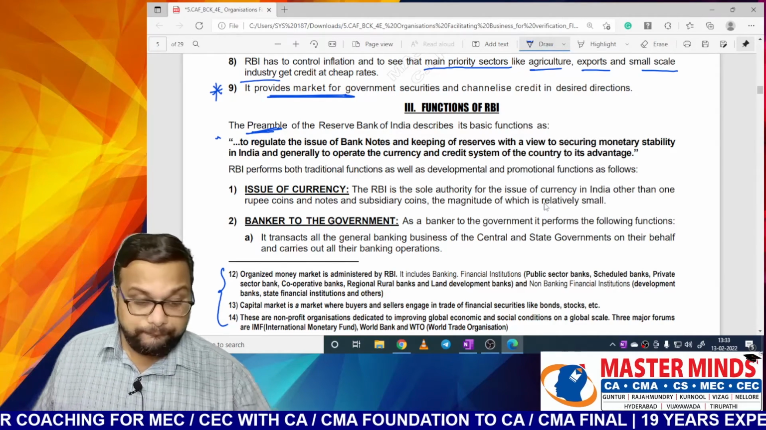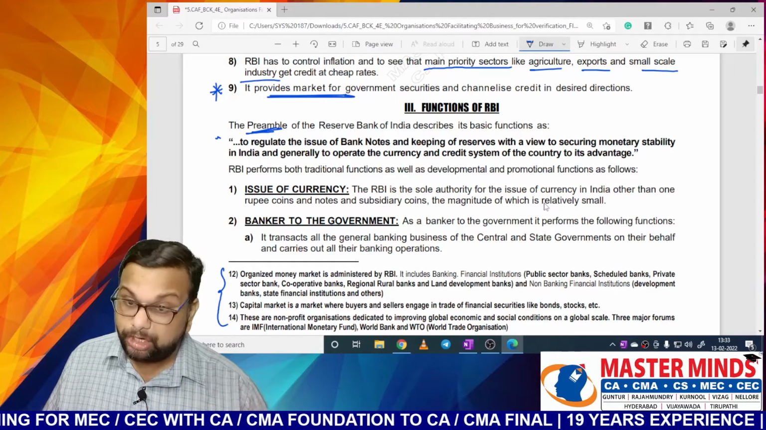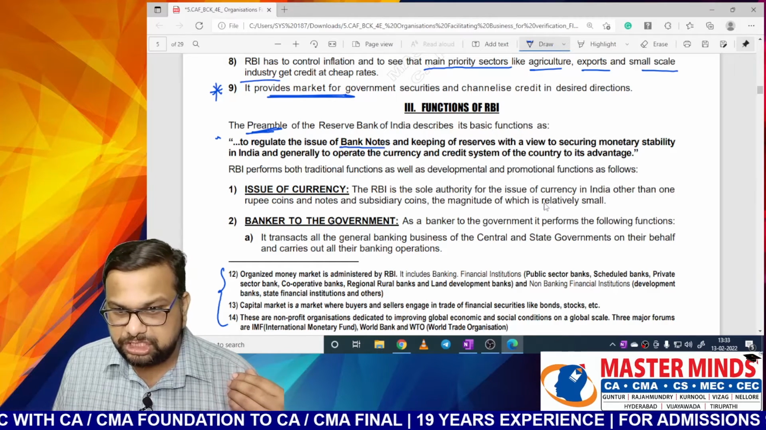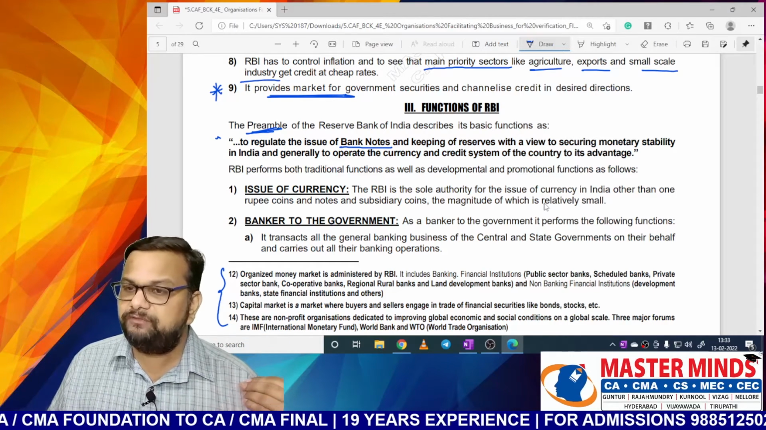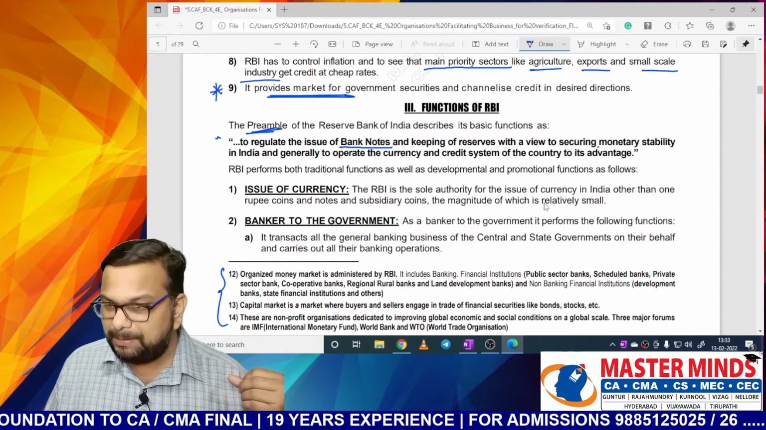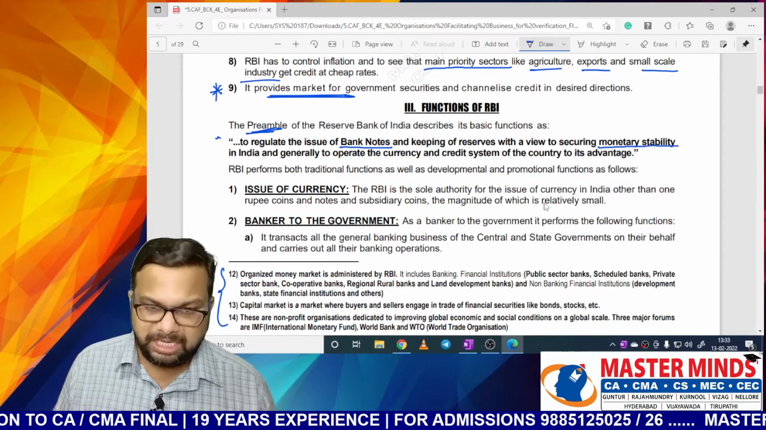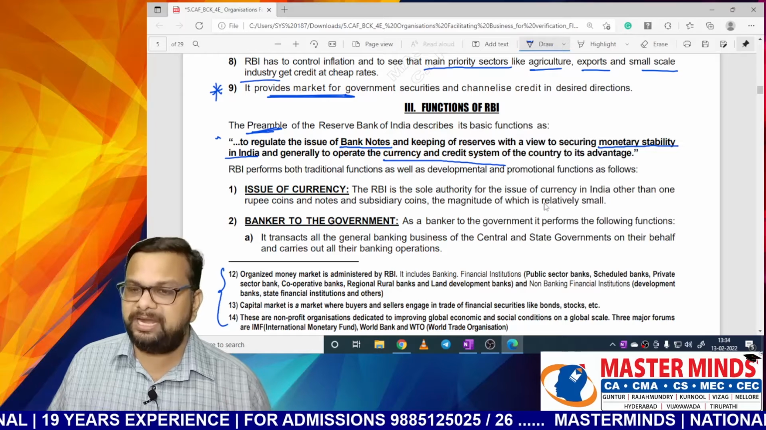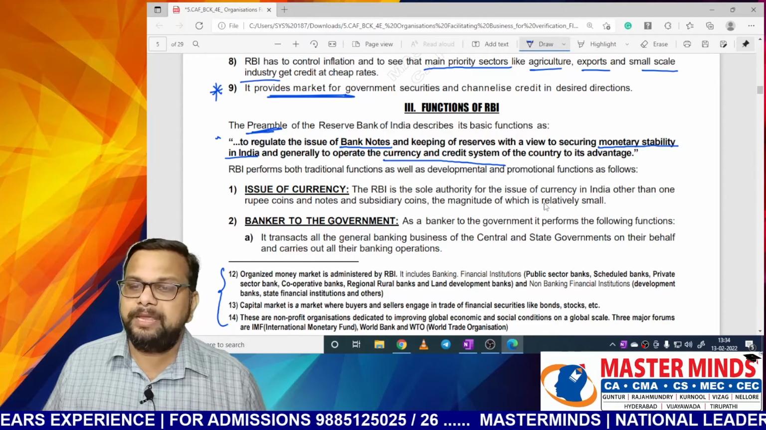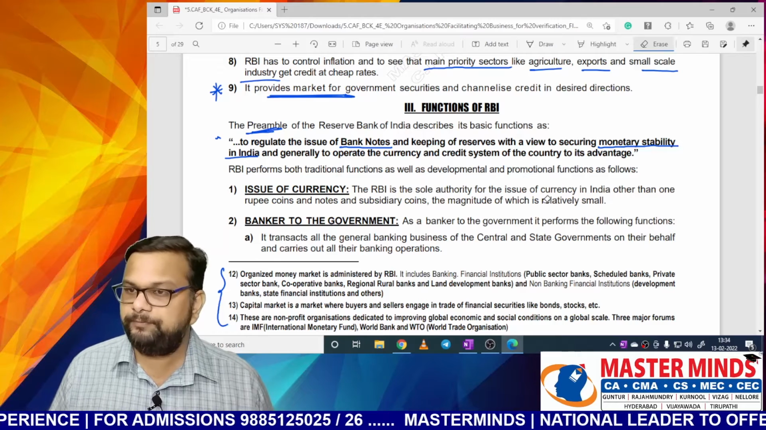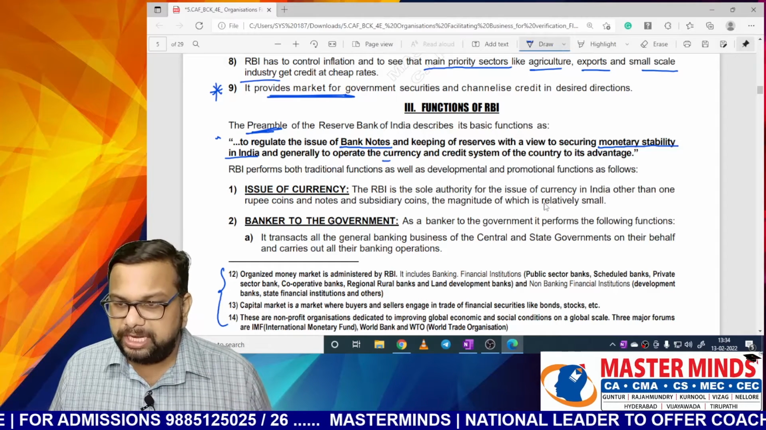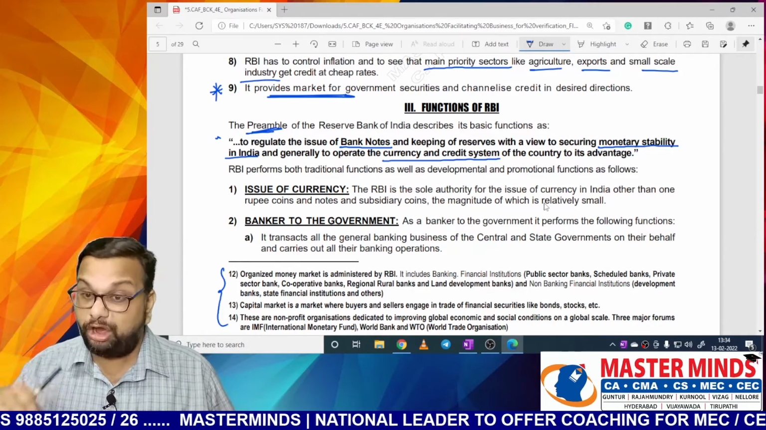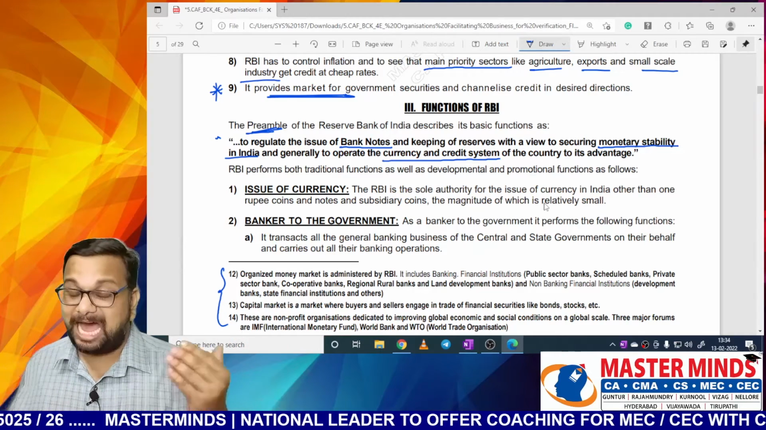To regulate the issue of bank notes, that is the first function. Then keeping of reserves with a view to securing monetary stability. From time to time, RBI has to maintain monetary stability in the economy, and generally to operate the currency and credit system of the country to its advantage. RBI has to make sure that the currency and credit system of the economy is working efficiently. So these are the three primary functions of RBI, according to the RBI Act 1934.